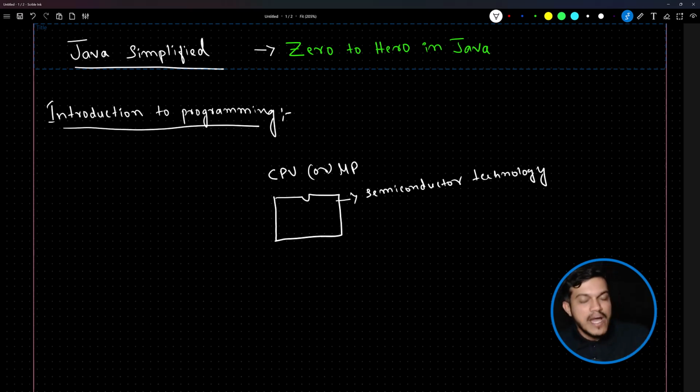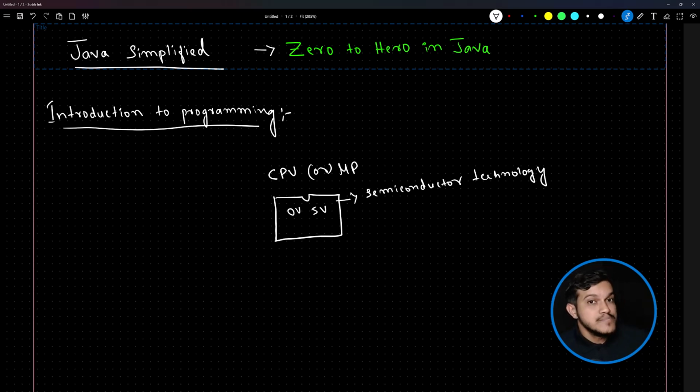A transistor is such a device which understands only two things, either low voltage or high voltage. I have said that this processor, the most important component of your computer, of your device, is of semiconductor technology. That means to manufacture this processor, transistors are involved, and a transistor understands only two things, either low voltage or high voltage. Low voltage means 0 volt, high voltage means 5 volt. And all these terminologies are hardware terminologies, electrical terminologies.